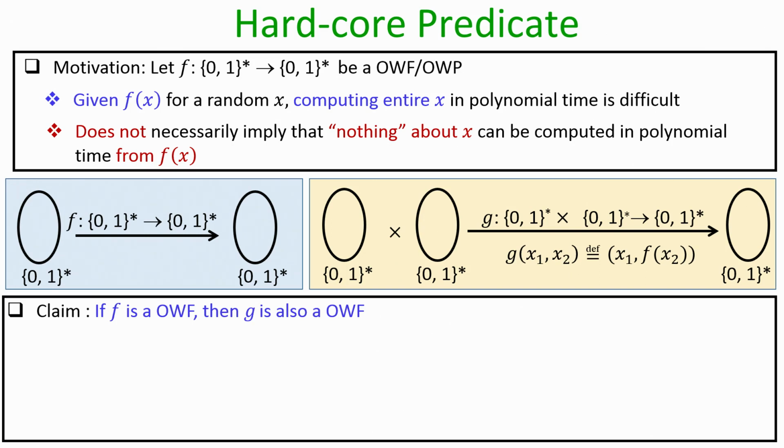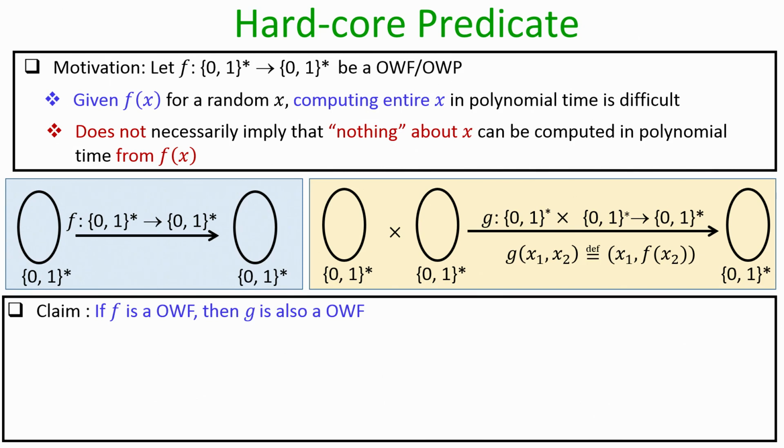So, basically the idea here is that if g is not a one way function, that means if someone gives you the value of g of x1 comma x2 and you can actually find out x1 comma x2 in polynomial amount of time, then intuitively using that algorithm you can also compute the value of x2 using just given f of x2. So, we can formally establish this fact using a reduction argument.